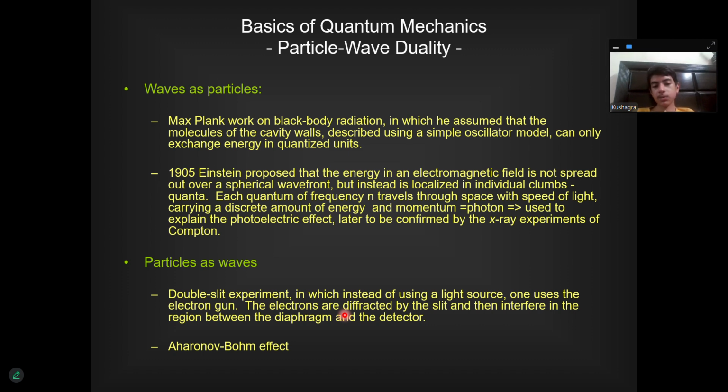Particles as waves: the double-slit experiment, in which instead of using a light source, one uses an electron gun. The electrons are diffracted by the slit and then interfere in the region between the diaphragm and the detector, the Elitzur-Vaidman bomb effect.